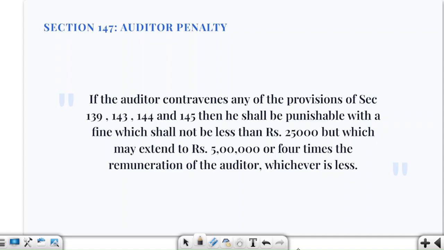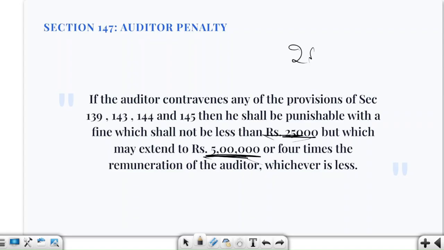And the auditors who have contravened, okay, here you will see they are also going to face some penalties. The normal penalty will be 25,000 rupees and it may extend up to 5 lakh rupees or 4 times the remuneration of the auditor, whichever is less. Fine.